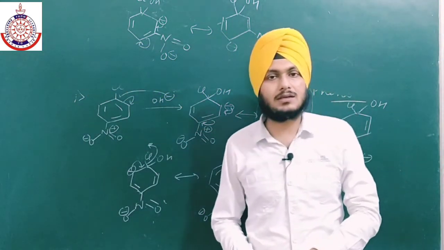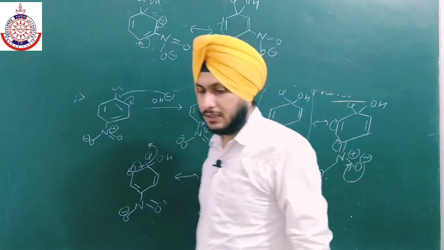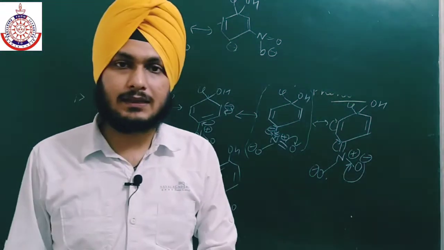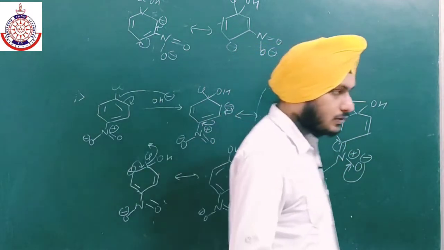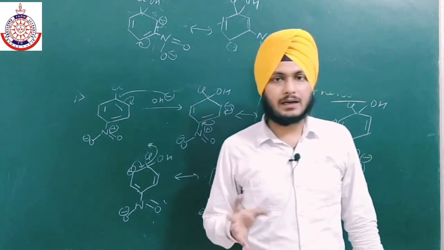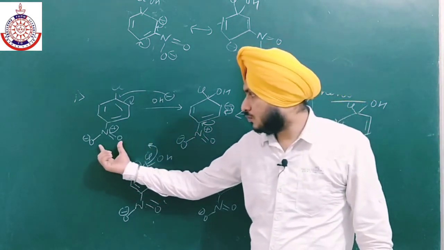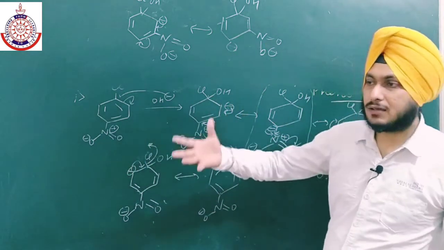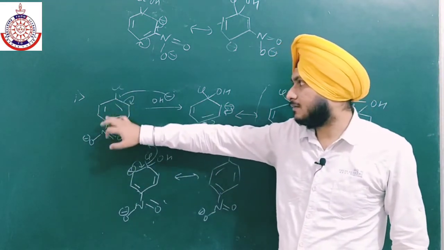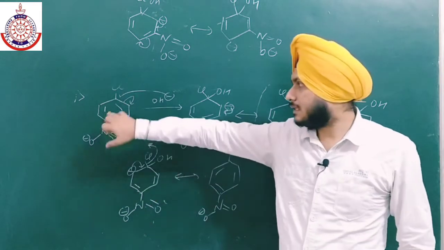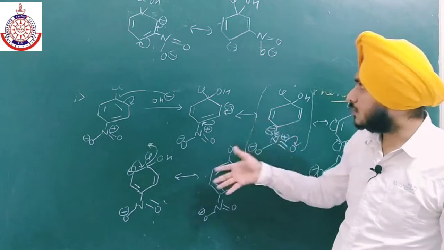The more the resonating structures, the more the stability. That is why we say that the electron withdrawing group should be present on the ortho and para positions, not on the meta position. Chlorine, we all know, is also ortho para directing. So when NO2 or any electron withdrawing group is present at the ortho and para positions, it will stabilize this carbon atom by stabilizing the positive charge over here. Or we can also draw the resonating structure.